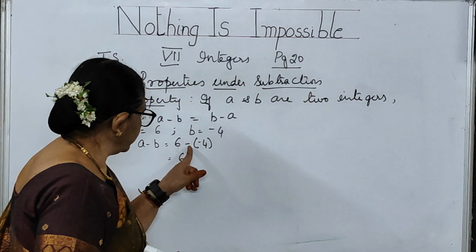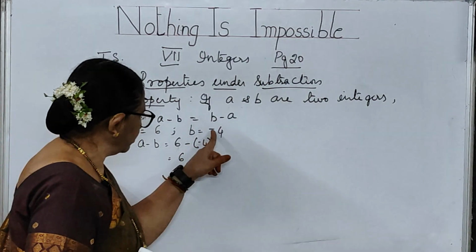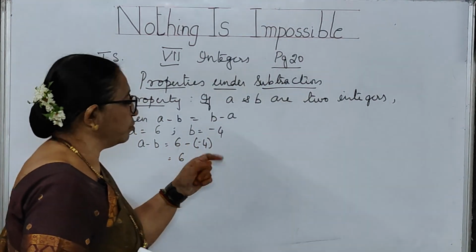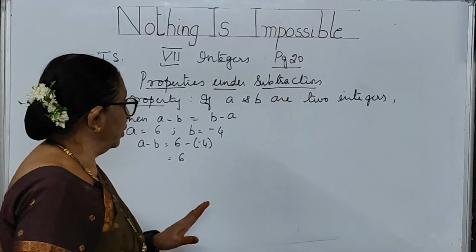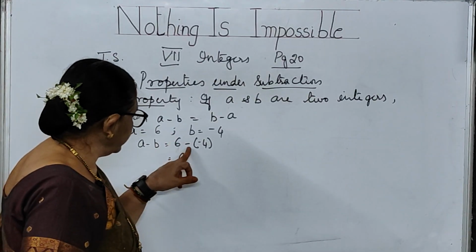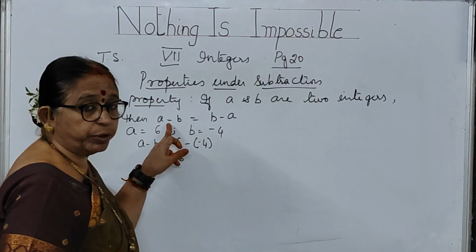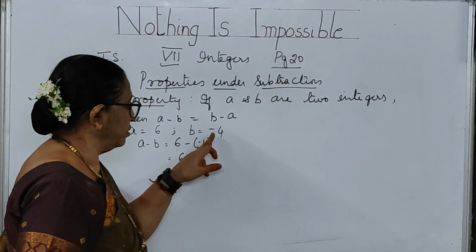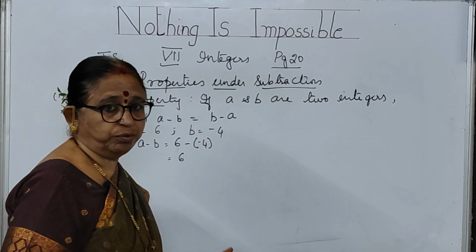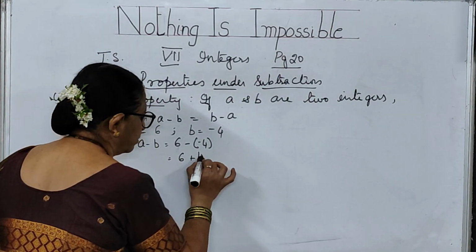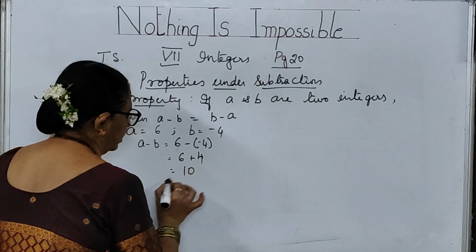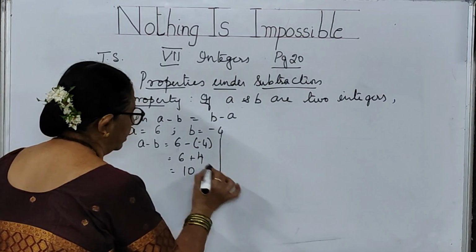Otherwise, if you write just one minus, 6 minus 4, that is a wrong way of expression, because this minus is the minus of the property and this minus is the minus of the value. So be careful. Minus into minus gives plus. 6 plus 4 is 10. a minus b is 10.